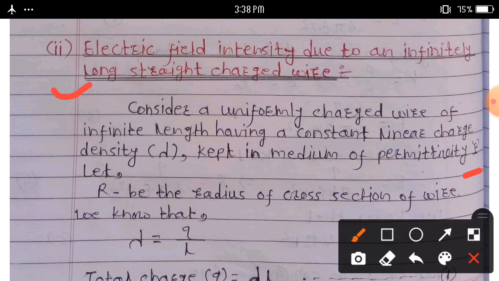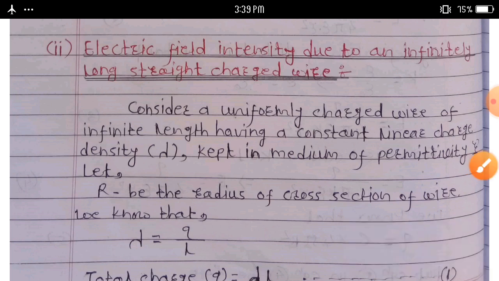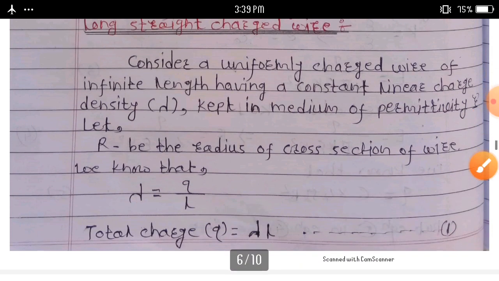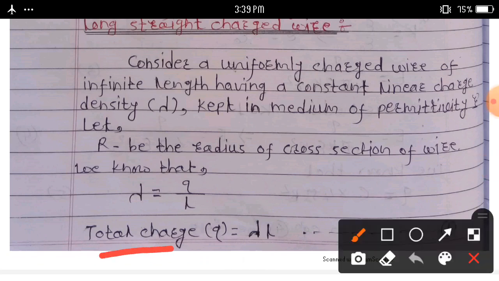We know the definition of linear charge density: lambda is equal to Q upon L, Q be the total charge and L be the length of cylinder. Then we calculate total charge Q is equal to lambda L.